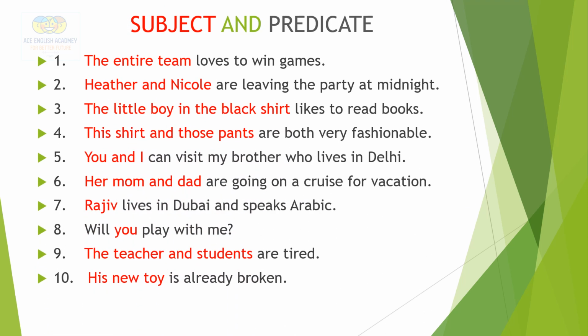Subject and predicate. In this, I have used red color for subject and black color for predicate. So this will help you to identify the subject in all the sentences. So let's discuss 2-3 sentences. The entire team loves to win games. So the entire team here is the subject and loves to win games is the predicate.